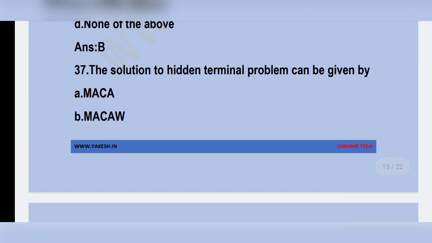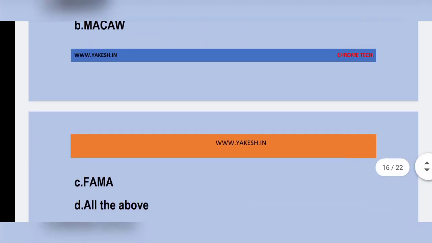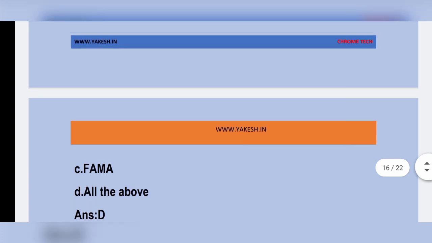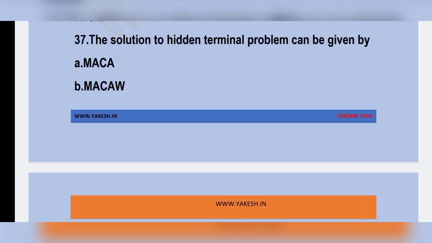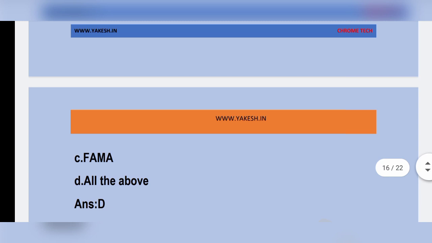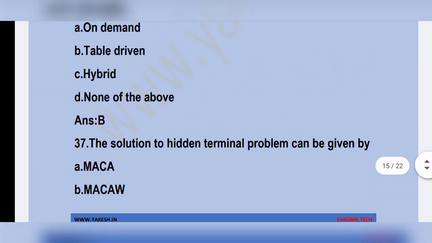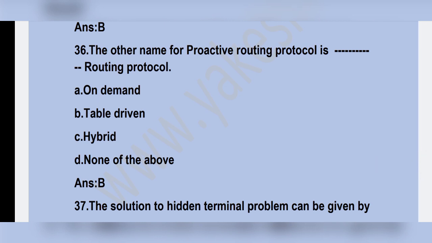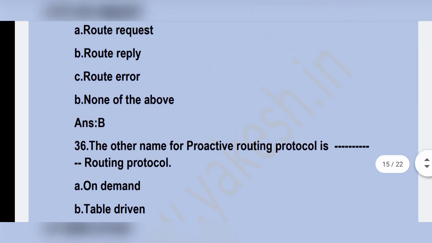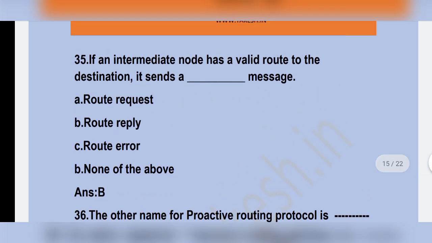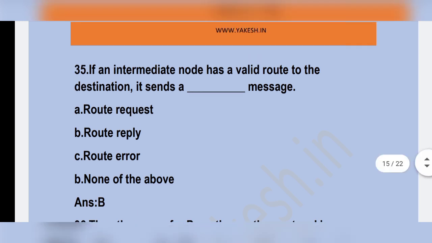The solution to hidden terminal problem can be given by dash. Option D, all the above: MACA, MACAW, FAMA. All the answers are right, so option D is the correct answer, all the above. The other name for proactive routing protocol is dash. Routing protocol. Option B, table driven is the correct answer. If an intermediate node has a valid route to the destination, it sends a message. Option B, route reply.